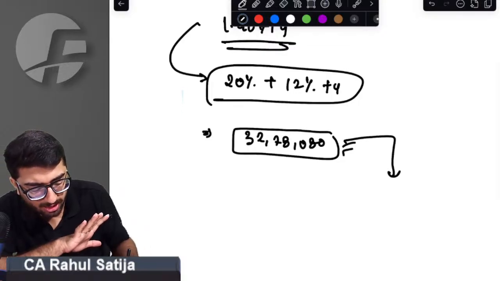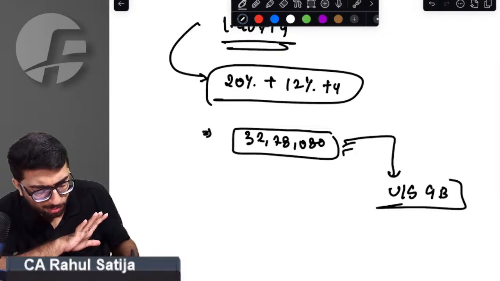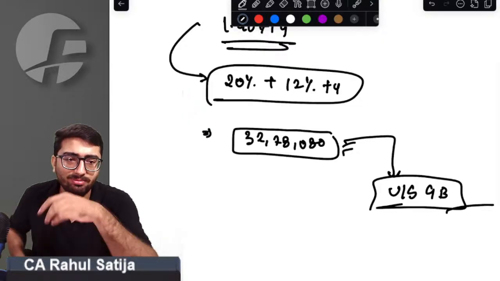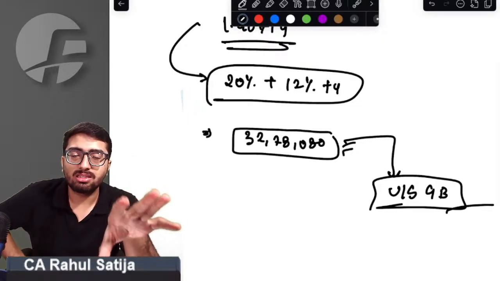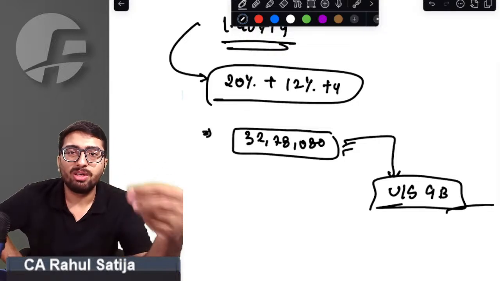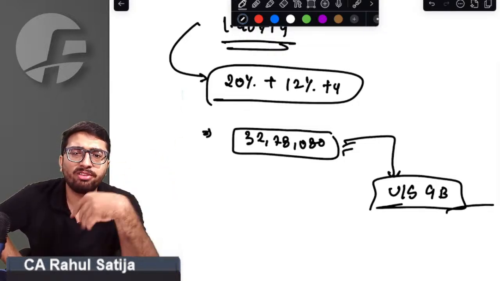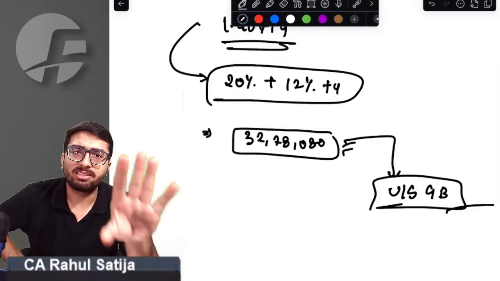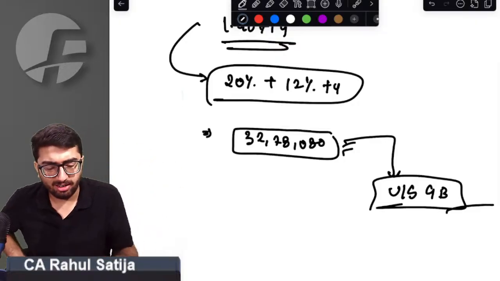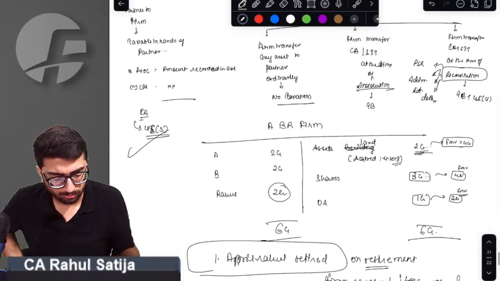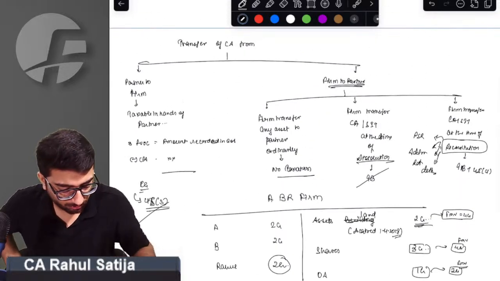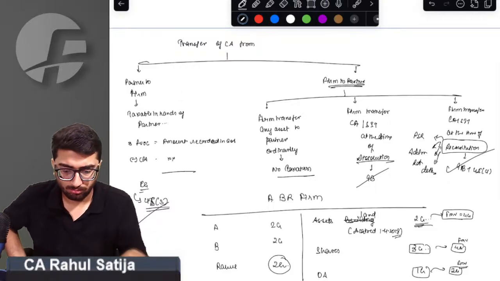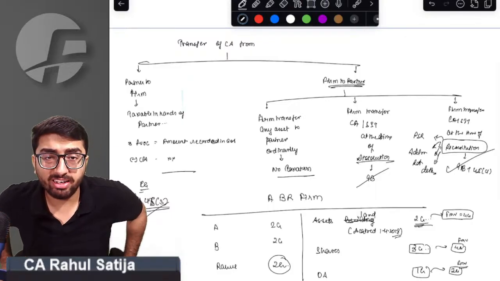So this tax is payable under section 9B. Oh my God, sir. 9B done. Yes, sir, done. Sir, 9B requires you to assume that this asset is being sold to an outsider. Instead of giving it to a partner, assume it has been sold to an outsider. Then whatever capital gain arises, pay taxes on that. That is what section 9B says. Are we done with section 9B?